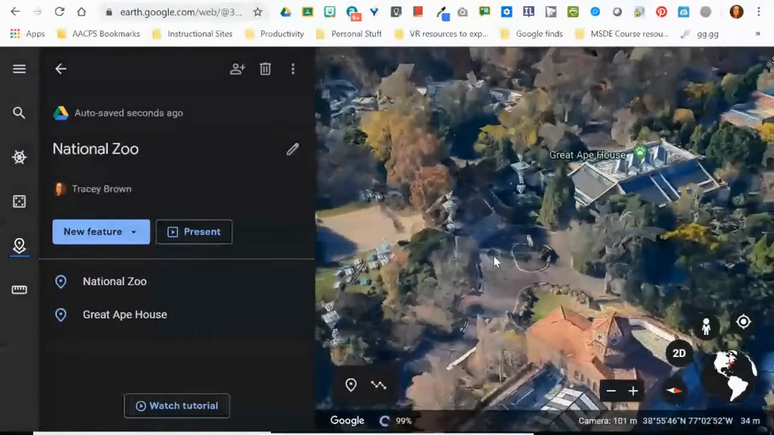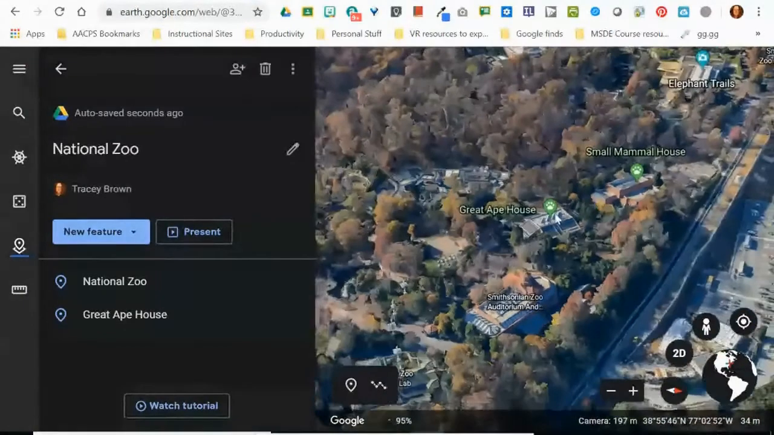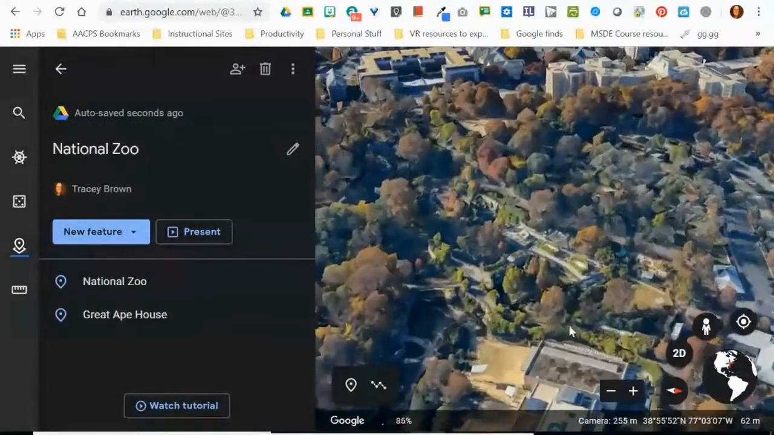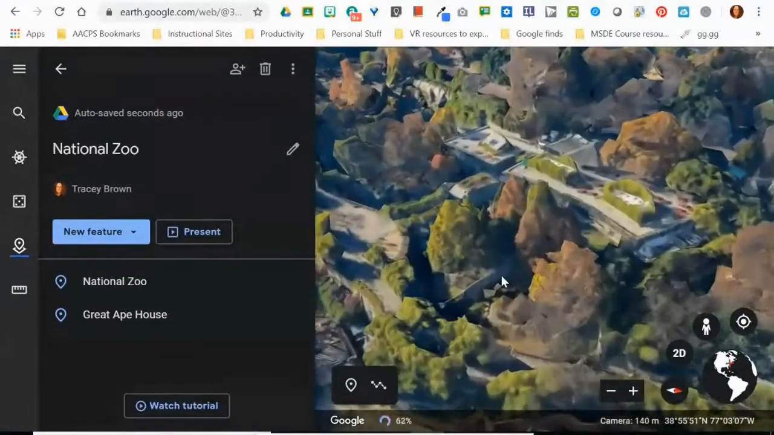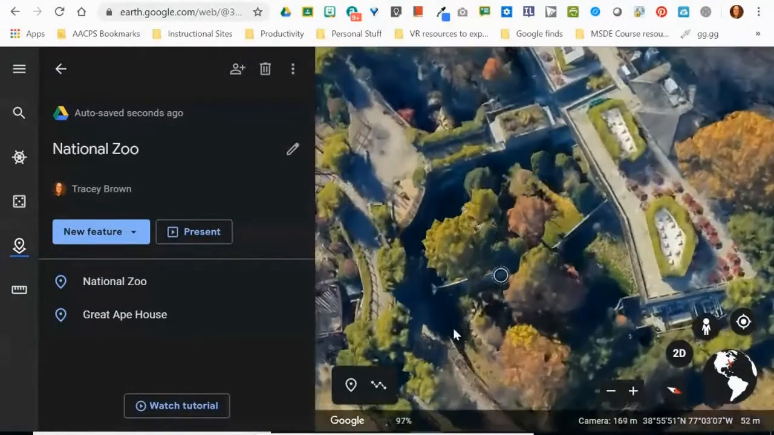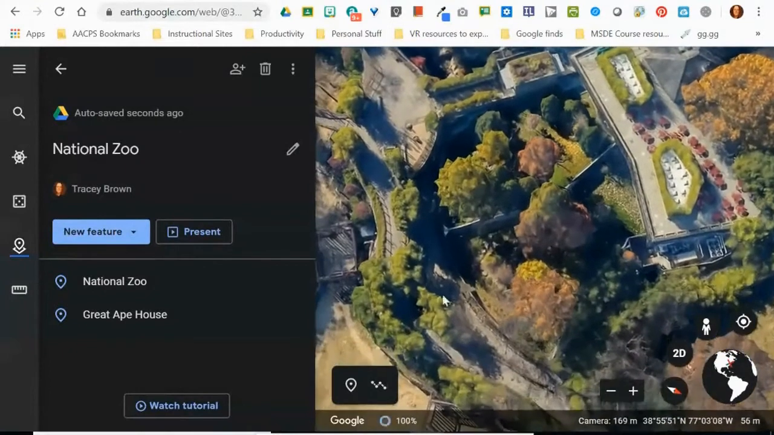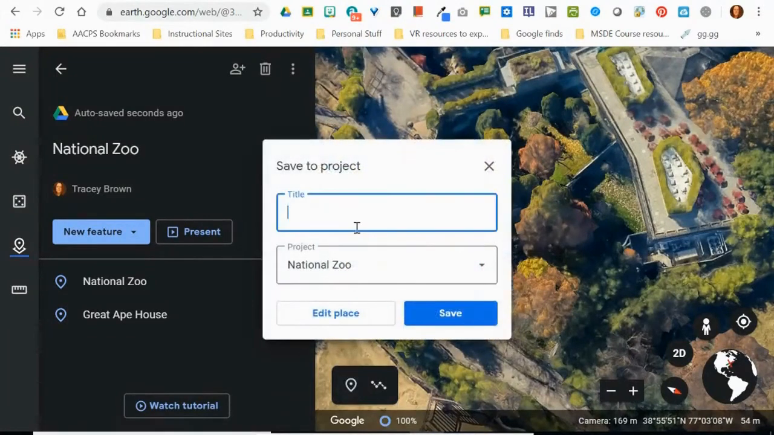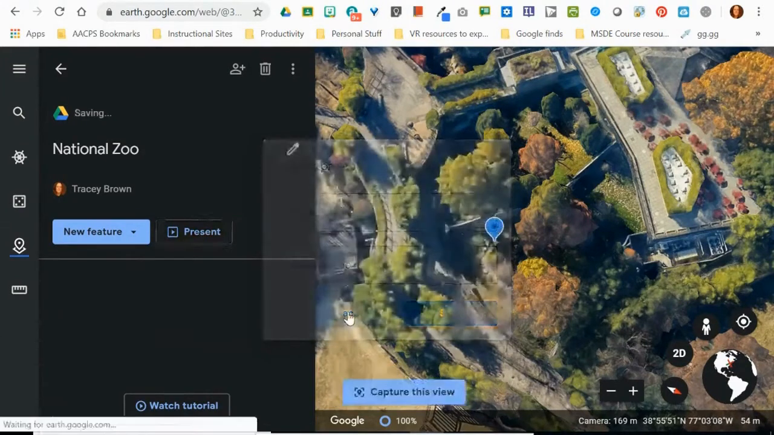Now this time, instead of doing a search, I'm just going to manually move to a location at the zoo that I'm familiar with, and that's the panda exhibit. And we're going to zoom in just a little bit here, and we're going to click to add a place mark here, and I'm going to drop it right about over here, and we're going to call this Panda Exhibit. But once again, before I click save, I'm going to click on edit.